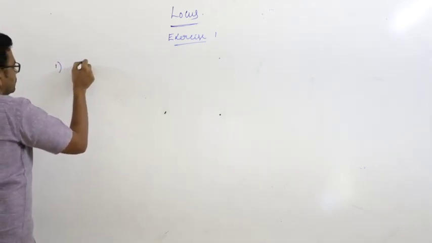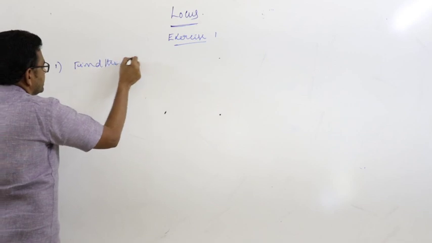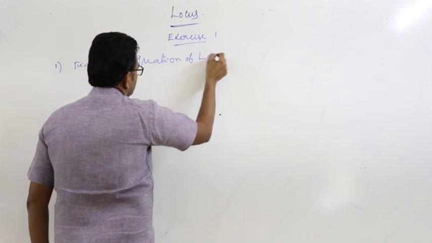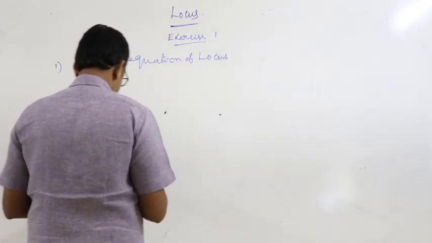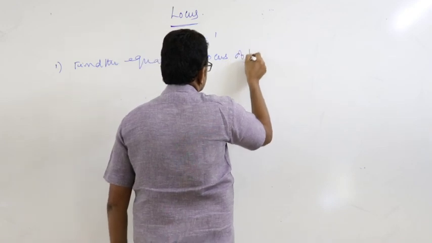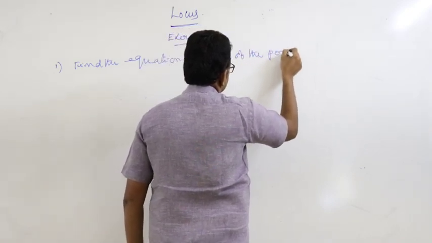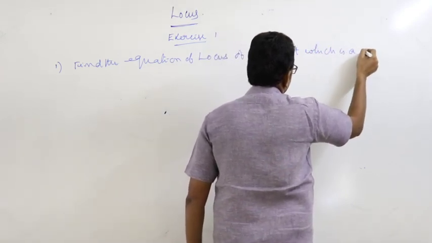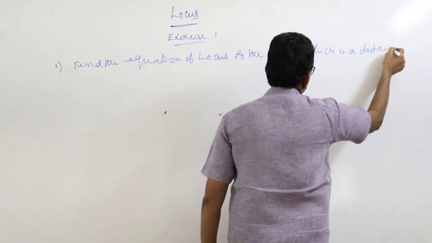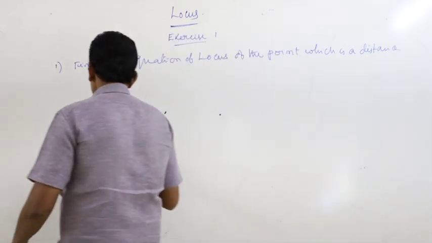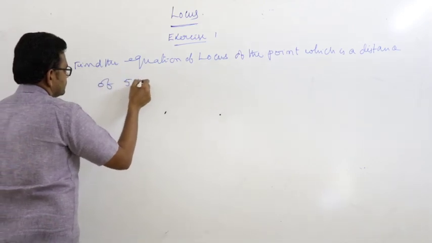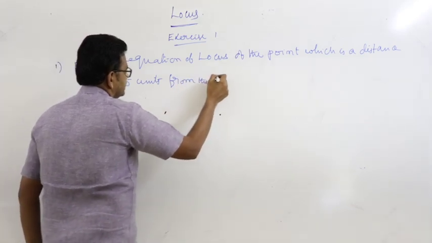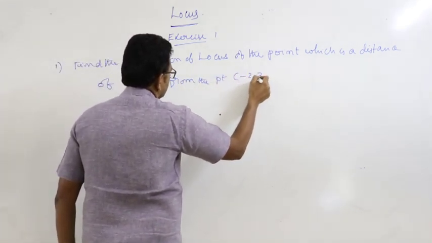First one, find the equation of locus of the point which is at a distance of 5 units from the point -2, 3.